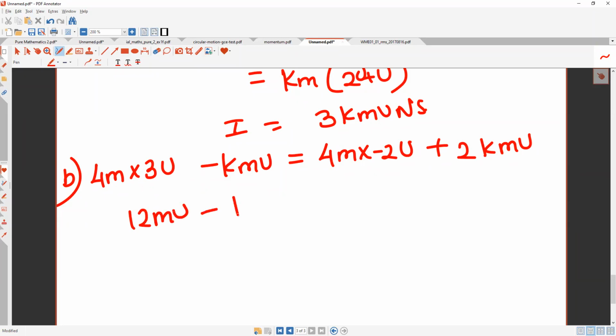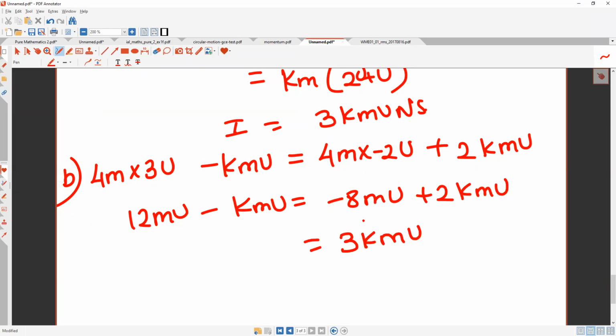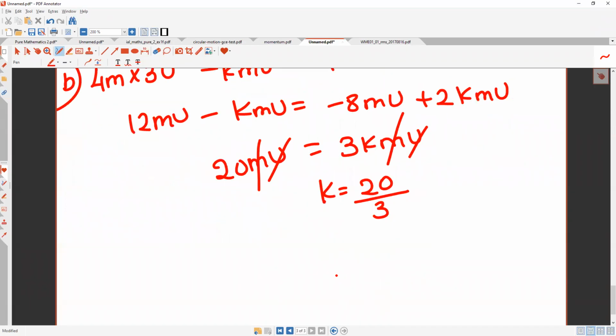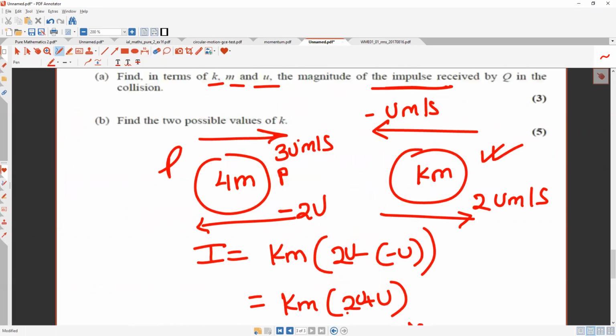12 mu minus k mu equals minus 8 mu plus 2 k mu। এখানে নিয়ে আসো, 3 k mu হচ্ছে 20, আর এখানে কত 20 mu। Okay, m and m get cancelled, u and u get cancelled, k is equal to 20/3। ঠিক আছে, this is one of them, 20/3 whatever।